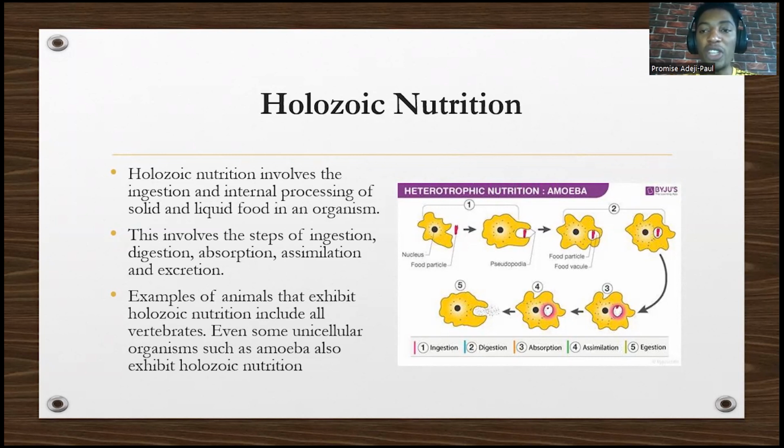First of all, you have to ingest. Ingestion means taking in that food substance. That food will have to be digested inside the body. You absorb it, assimilate it, and the ones that you don't need, you take out, which you call excretion.